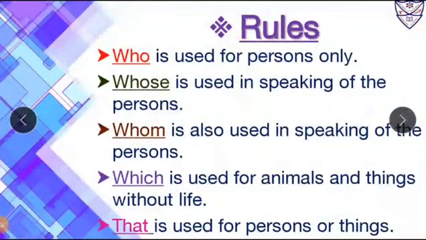Now, rules for relative pronouns. The first one is who. Who is a relative pronoun. It is used for persons only. Whose again is a relative pronoun. It is used in speaking of persons. Whom is also used in speaking of persons. Which is a relative pronoun which is used for animals and things without life. That is a relative pronoun which is used for persons or things.